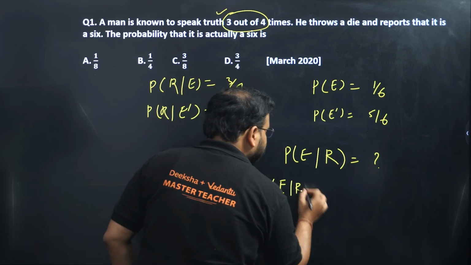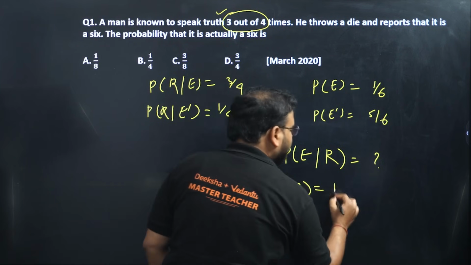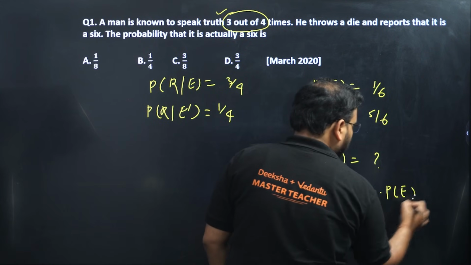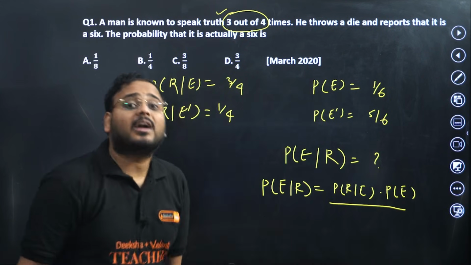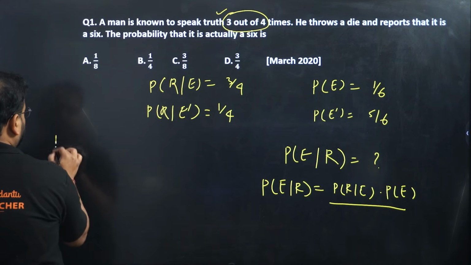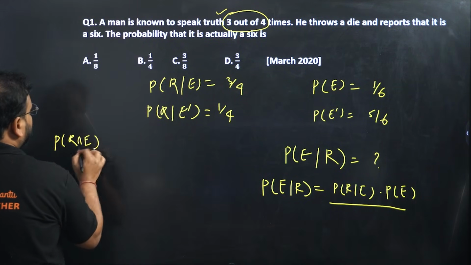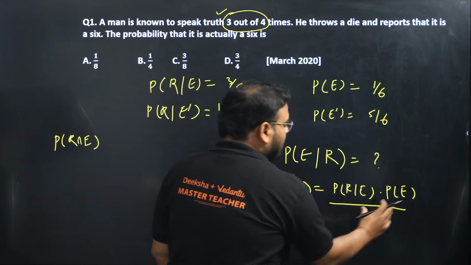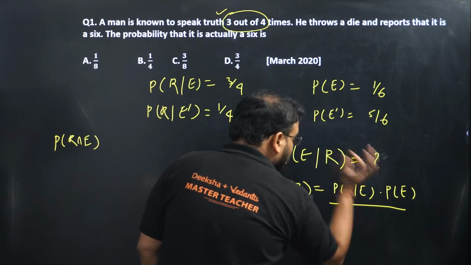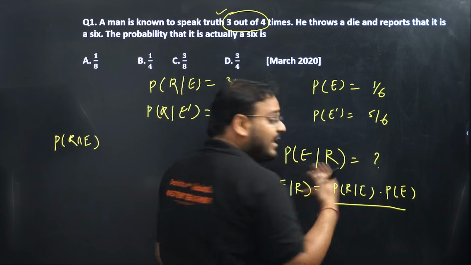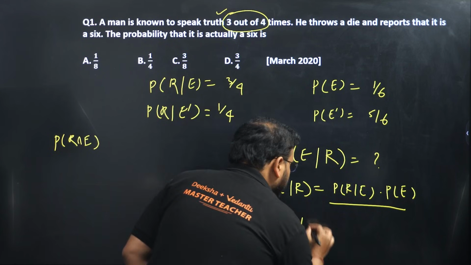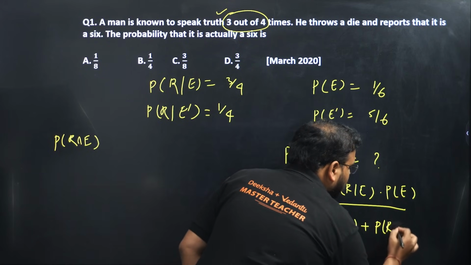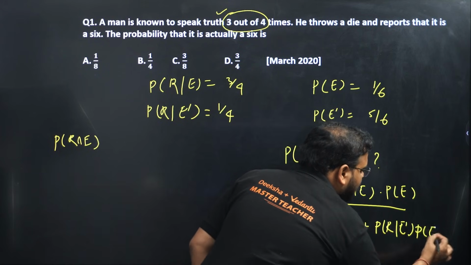Remember Bayes theorem, very simple. Same thing is there, means we're gonna go with P(R|E) into P(E). What is this part? This part represents your conditional probability. Okay, you get here P(R intersection E). This is nothing but P(R|E) into P(E). And the total probability will come over here. This will be total probability in the denominator, so we'll get both conditions of getting and not getting, means when it lies and when it speaks the truth. So P(R|E) P(E), same thing, and when it lies, so P(R|E dash) and P(E dash).